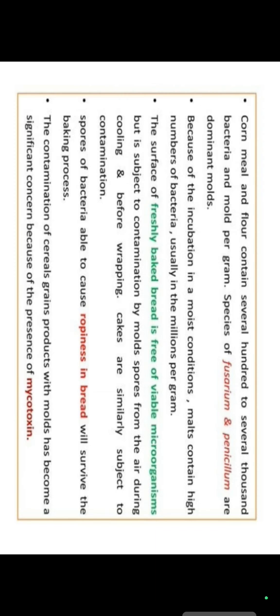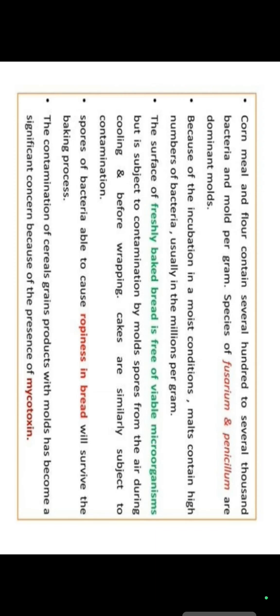The surface of freshly baked bread is free from all viable microorganisms, but when we leave it at room temperature, it can be contaminated by mold spores from the air during cooling and before wrapping. Cakes are similarly subject to contamination, and when appropriate conditions are there, spores can germinate into vegetative cells and produce spoilage of the food.